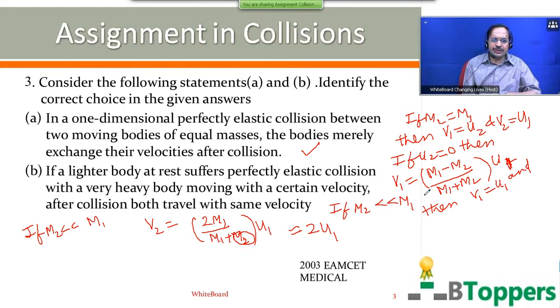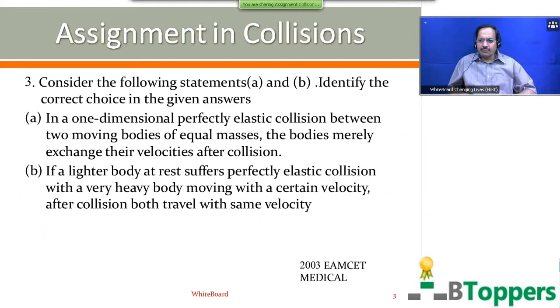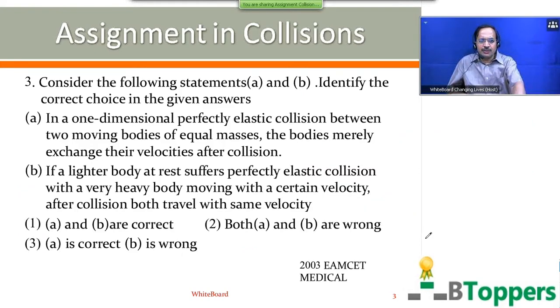That means if the lighter body which is at rest undergoes elastic collision with a heavy body in motion, then after the collision, the heavier body in motion continues to move in the same direction almost with the same velocity. But the lighter body will start running with twice the velocity of the heavier body. So they don't travel with equal velocities after collision in statement B. So statement B is wrong. Statement A is true. So statement A is correct and B is wrong. That means third option is the answer.